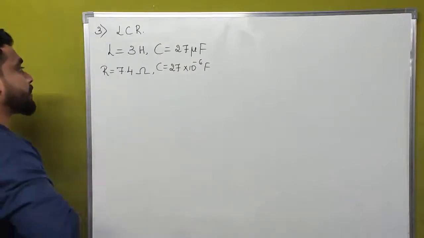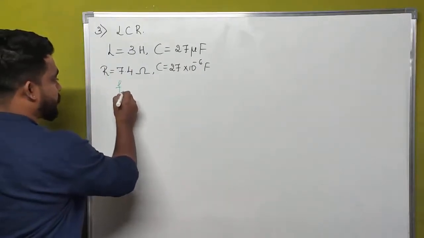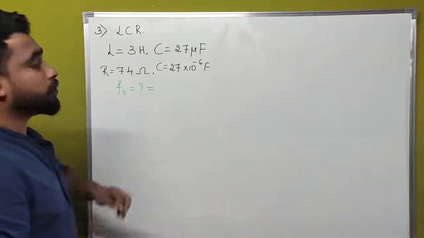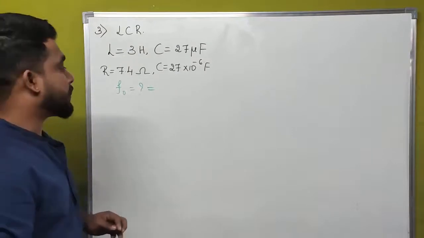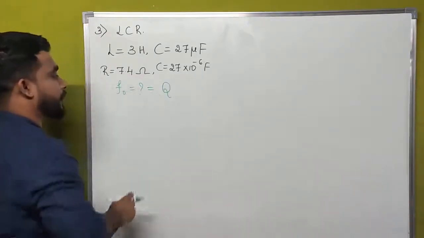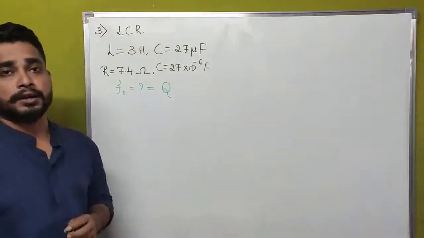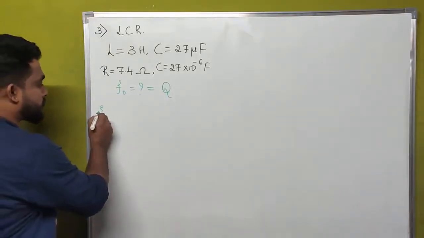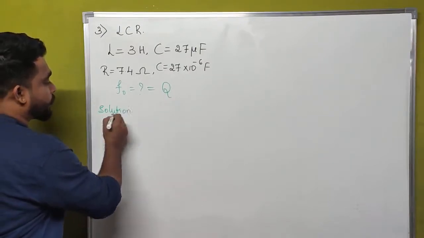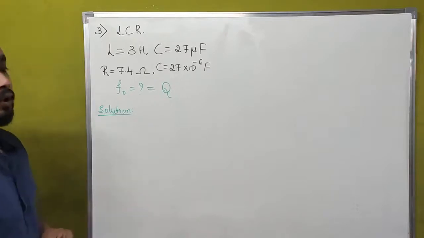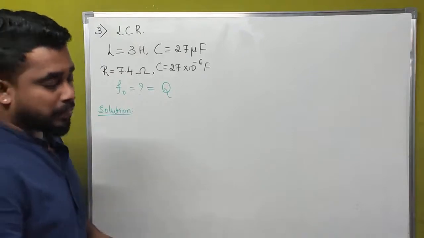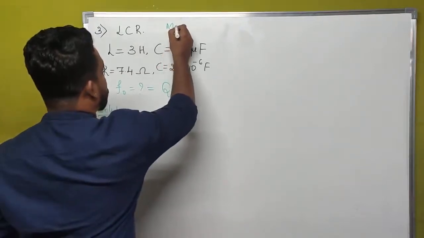What we have to calculate is resonant frequency, that is F naught, and along with that, we have to calculate another value, that is Q factor. What we have to calculate is resonant frequency and Q factor. And what is the solution for this? How we are going to solve this equation is important. And this equation is asked in your March 2014 question paper.